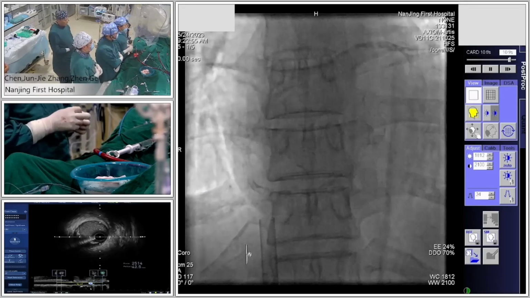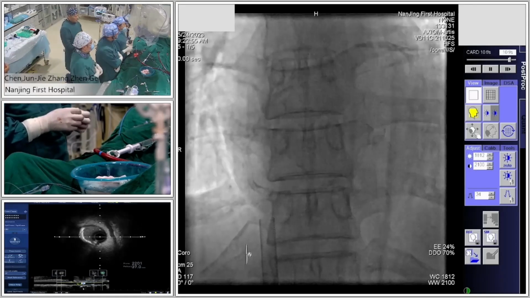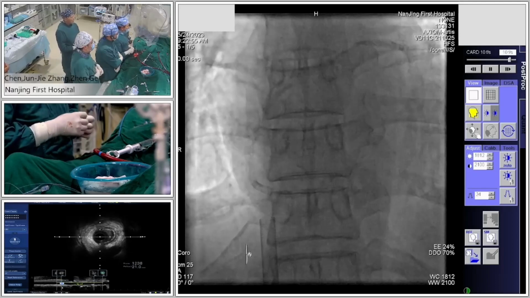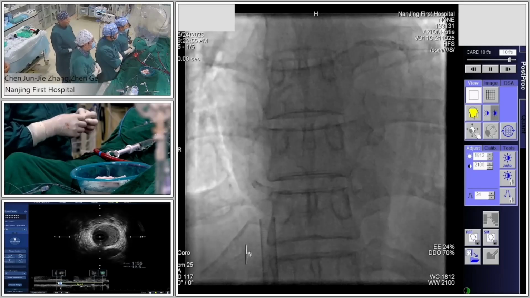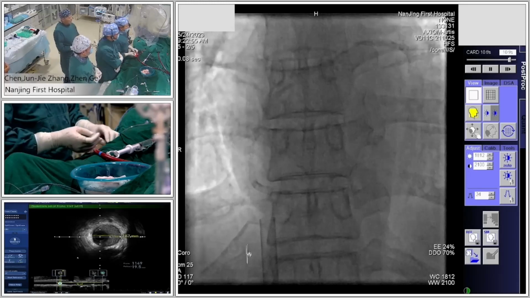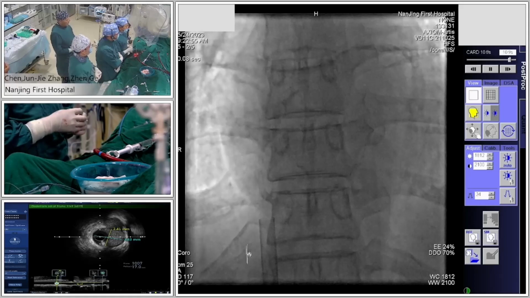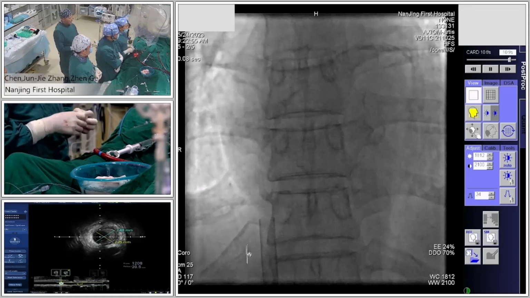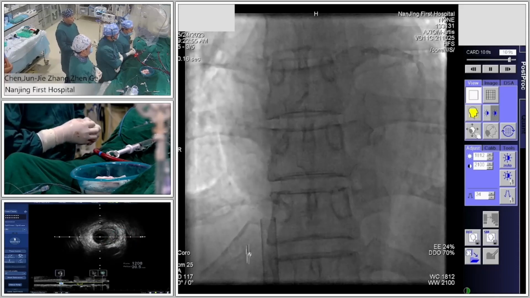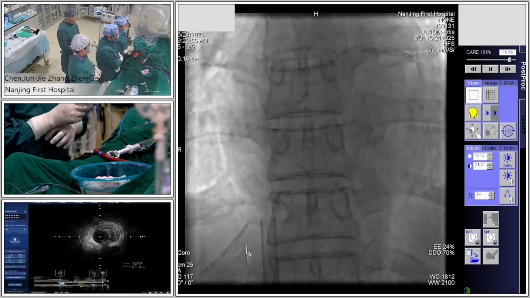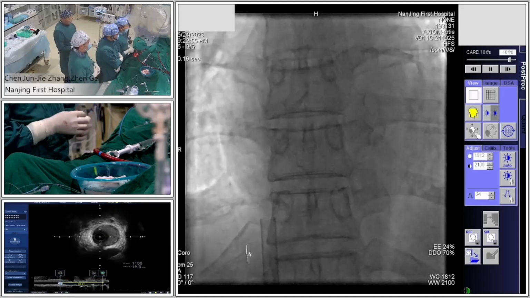So in order to stabilize the patient during the procedure, we use the IABP to support the circulation, and also we use the ECMO to protect this patient. So I think we have done all the things. The patient's circulation is very stable, so we can do everything we can do.